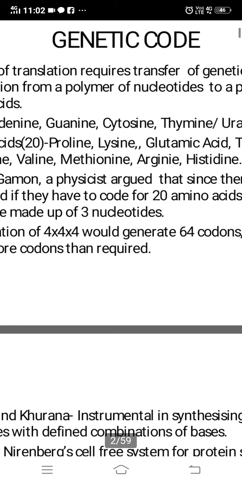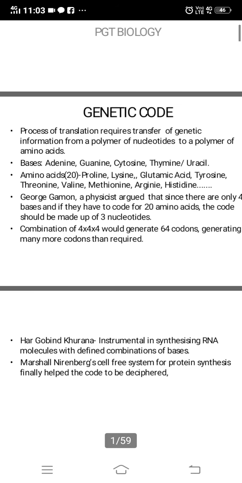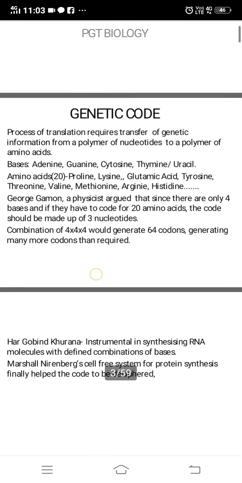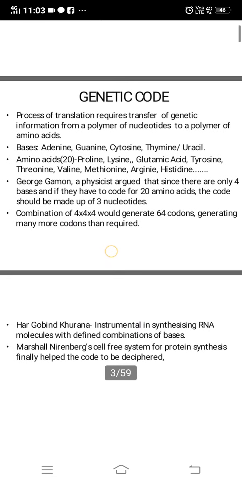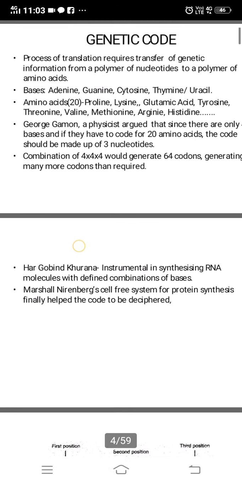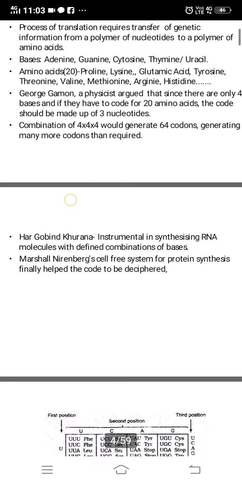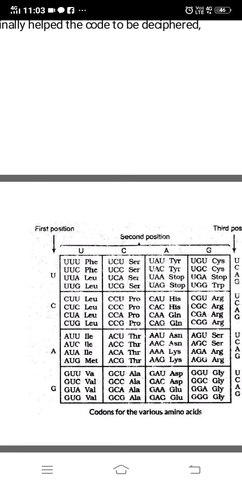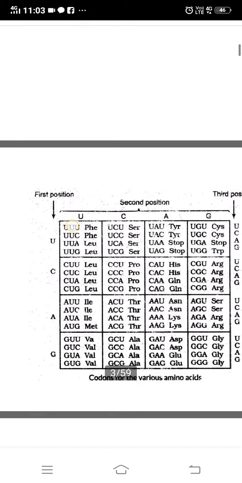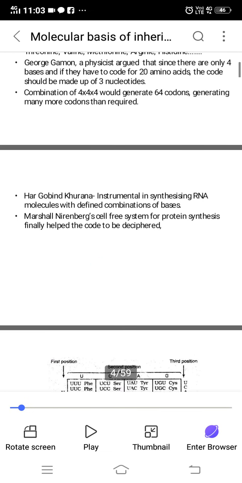George Gamow, a physicist, argued that since there are only 4 bases, and they have to code for 20 amino acids, the code should be made up of 3 nucleotides. So a combination of 4 into 4 into 4, 64 combinations, were possible.